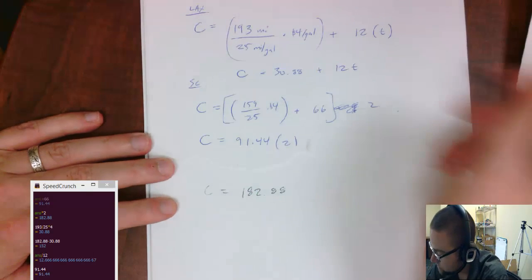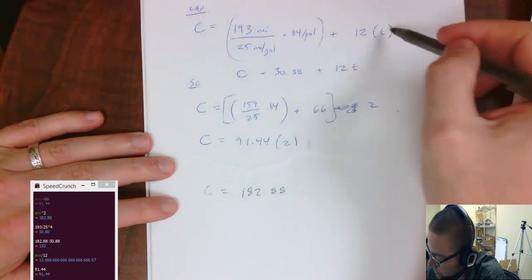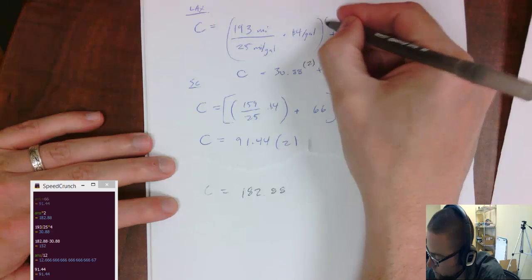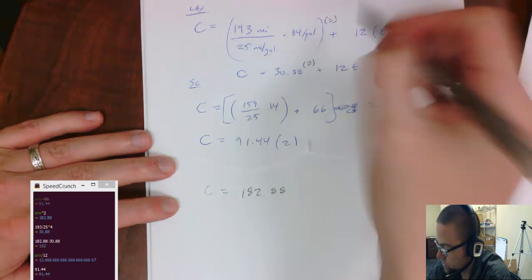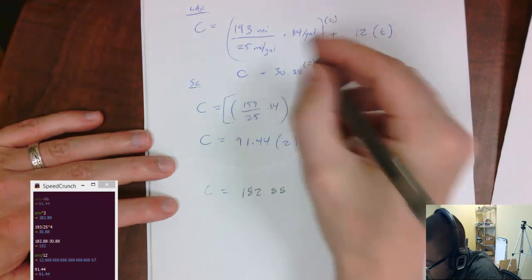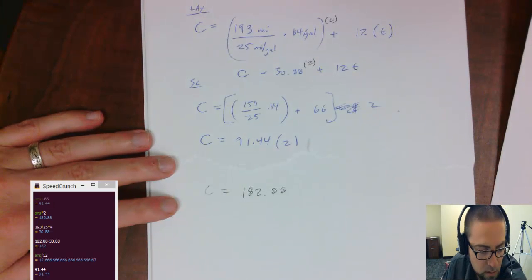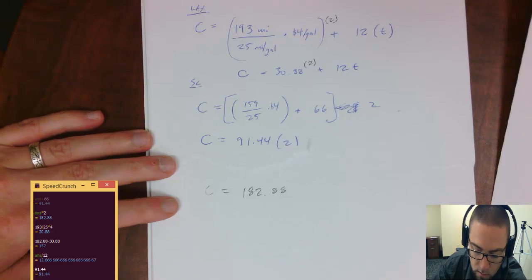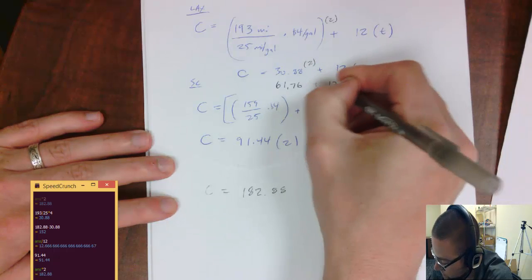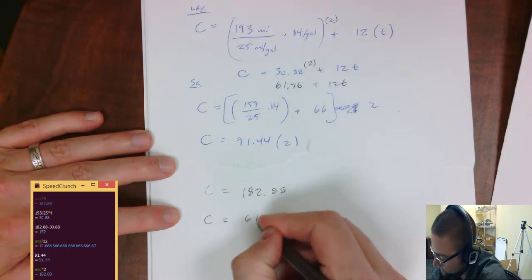So 91.44 times 2 is 182.88. Now we also have to multiply the LAX driving part by 2 if we were doing a round trip. The parking, though, is not part of the round trip, so I just multiply this part by 2. I just park for the number of days, and it doesn't double. So this is 30.88, 61.76 plus 12t.